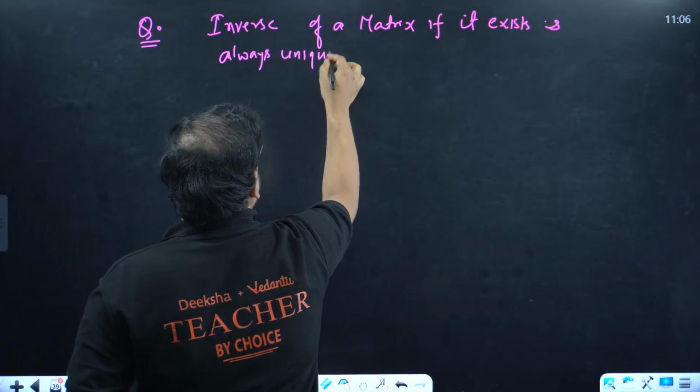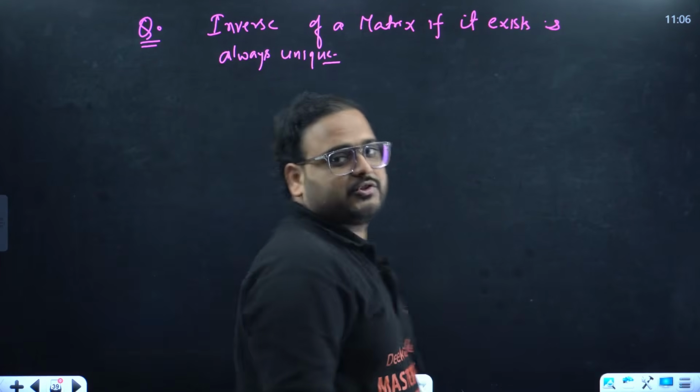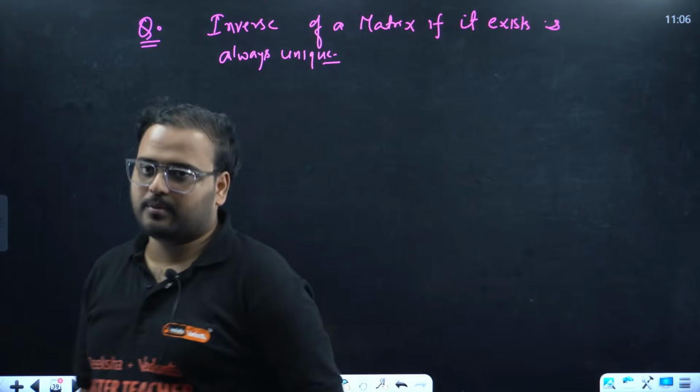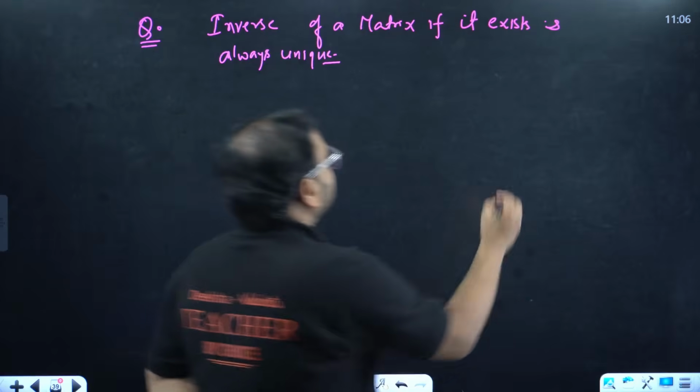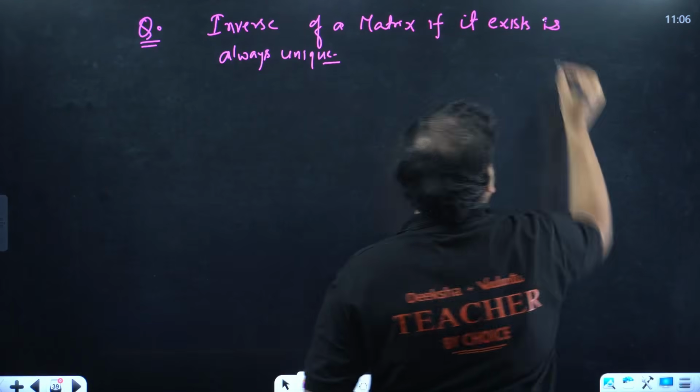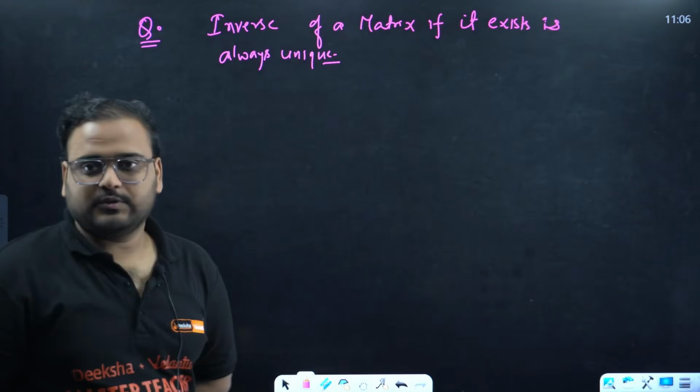So I forgot to put this question over here, but it is a very good question for a board style problem. Please read the problem again. The inverse of the matrix, if it exists, is always unique.